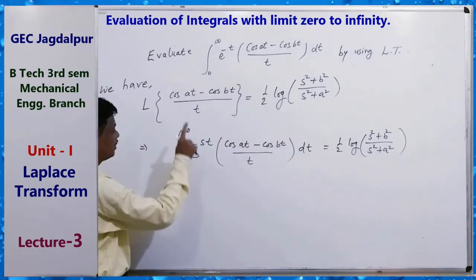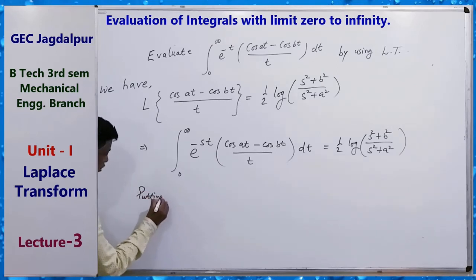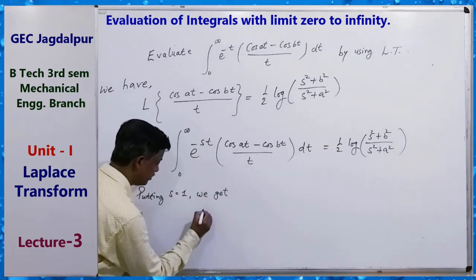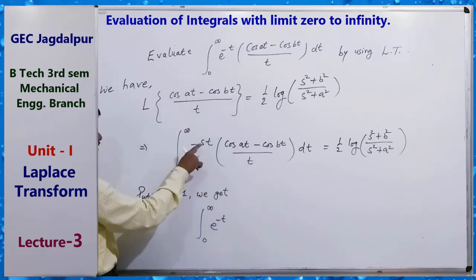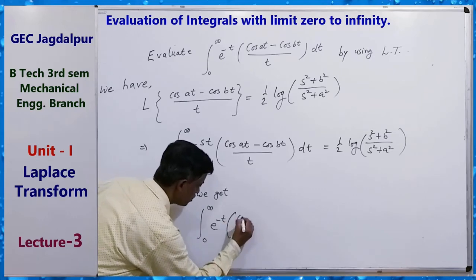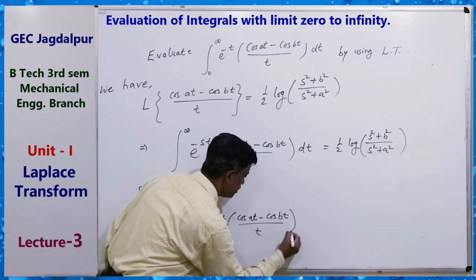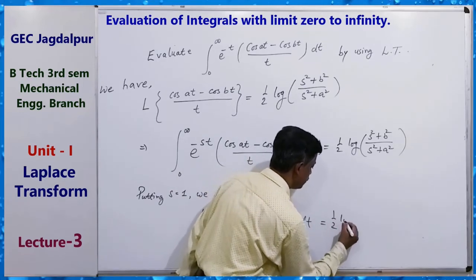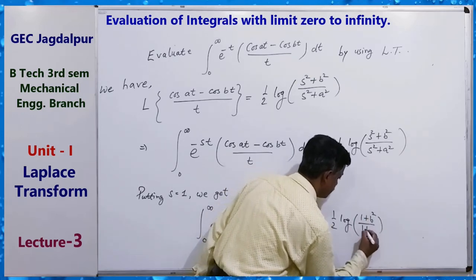So here s is equal to 1, we see. Putting s equals to 1, we get the result: 0 to infinity e to the power minus t, (cos at minus cos bt) upon t dt equals 1 by 2 log of (1 plus b square) upon (1 plus a square).